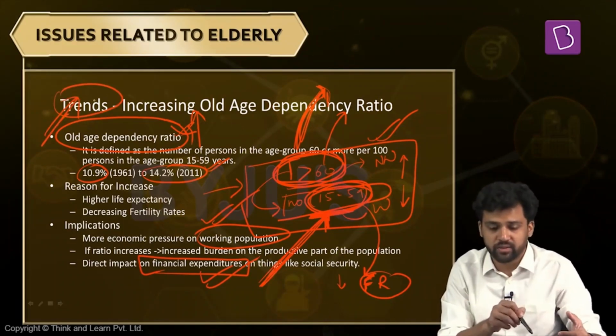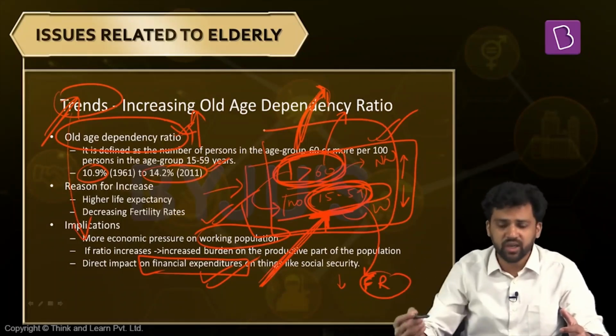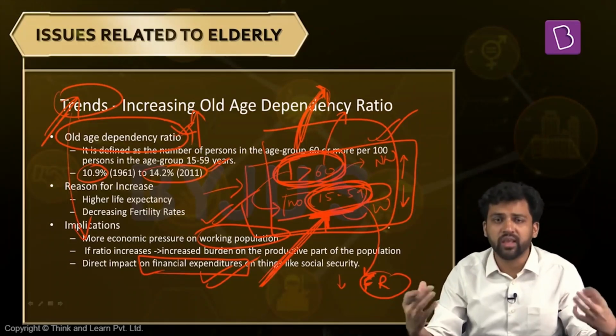And again, how do we address this? That can be asked in your exam. So we'll see some of the measures for how we can take care of this, but you should know why this change is taking place: increase in life expectancy and decrease in fertility rate. This is leading to this kind of trend, and it can be problematic to handle if you do not start thinking about it from now onward.